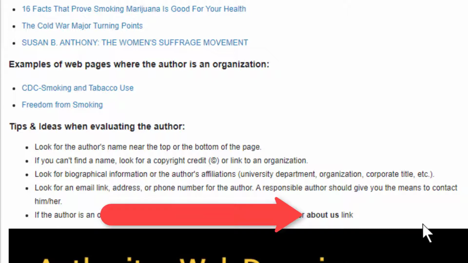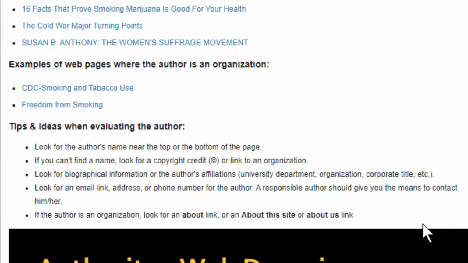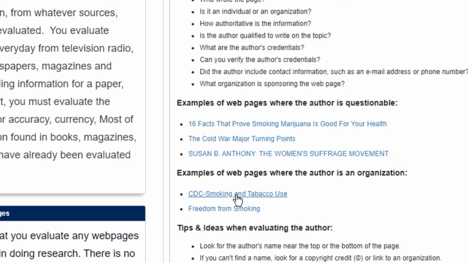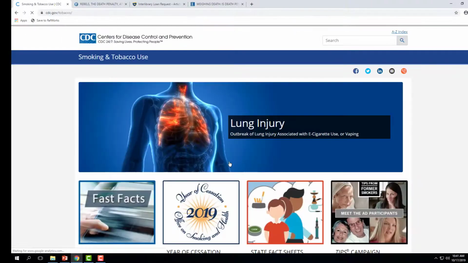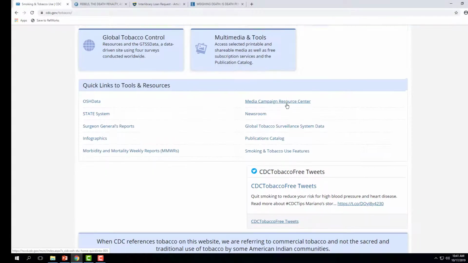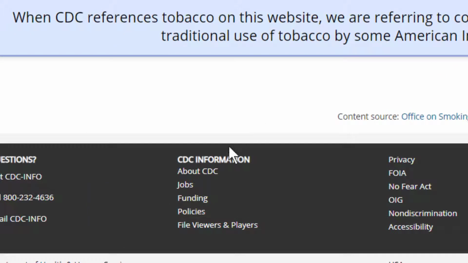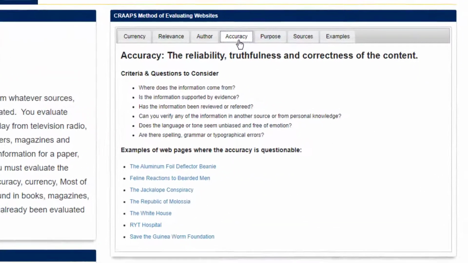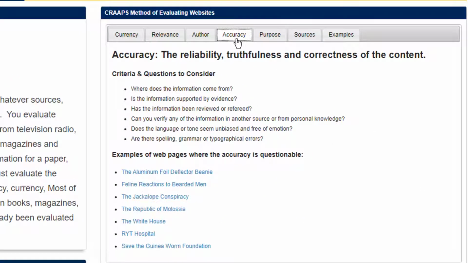When you click on that link, oftentimes you will be able to find out more information about who's responsible for the web page. So for example, here, this CDC smoking and tobacco use. If we go down to the bottom of this page, there is a link that says about CDC. And so if you click on that link, you can find some information about the organization responsible for the content of this page.